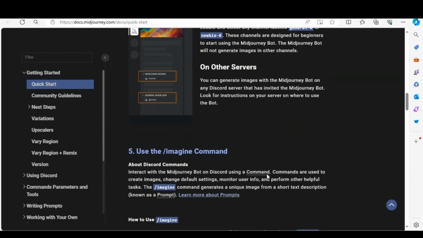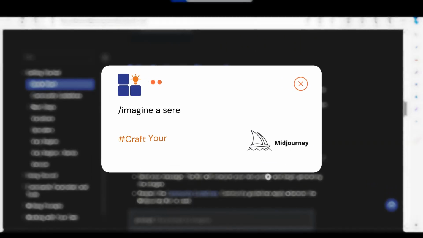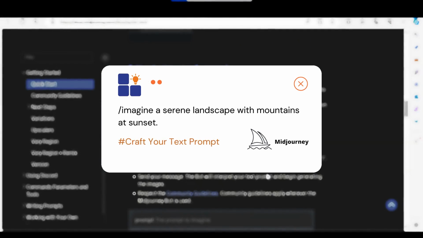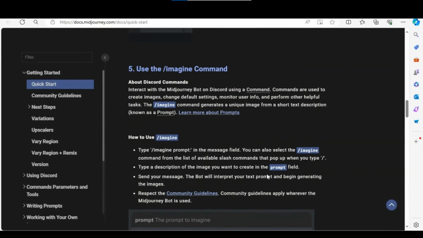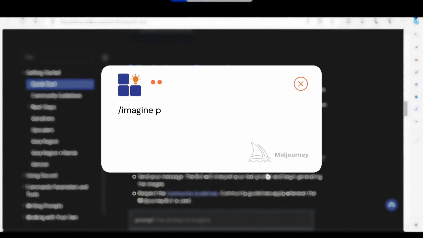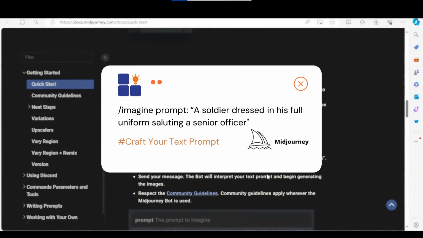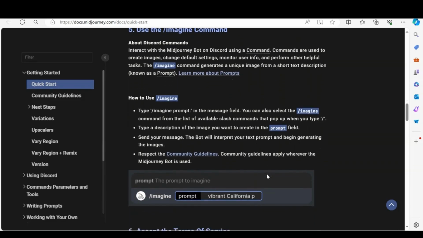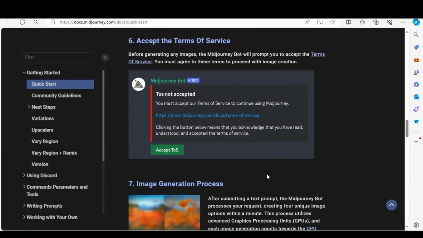In the appropriate channel, type /imagine followed by your prompt. For example, /imagine a serene landscape with mountains at sunset. Be clear and concise. Use descriptive language to paint a picture with words. Examples, /imagine prompt, a big blue plane flying across the sky, or /imagine prompt, a soldier dressed in his full uniform saluting a senior officer. Midjourney will process your prompt and generate several image options. This may take a few moments.